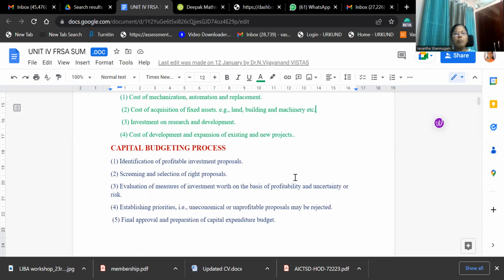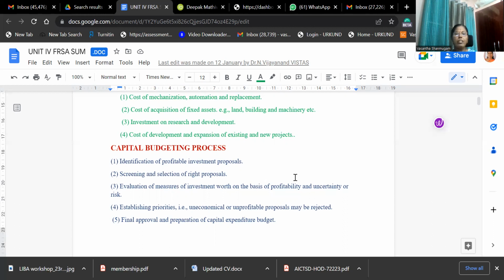Fourth step is establishing priorities. That is, uneconomical or unprofitable proposals may be rejected. So when the company is calculating the profitability aspect, they have to evaluate the proposal based on various techniques. Based on the evaluation criteria, if the firm finds that a particular proposal is unprofitable, in that case the firm can simply reject it without considering other aspects. Fifth step is final approval and preparation of the capital expenditure budget.